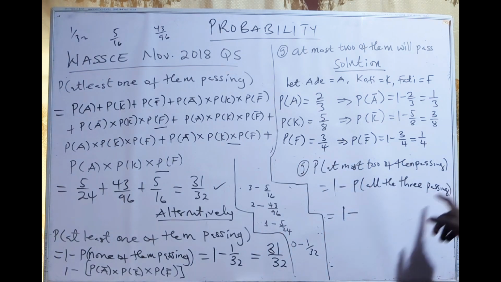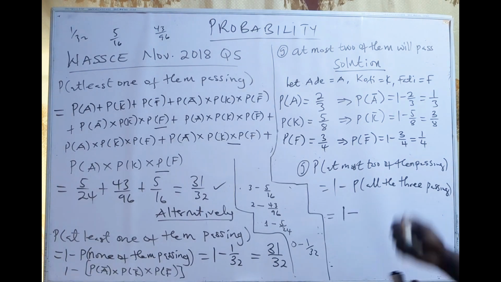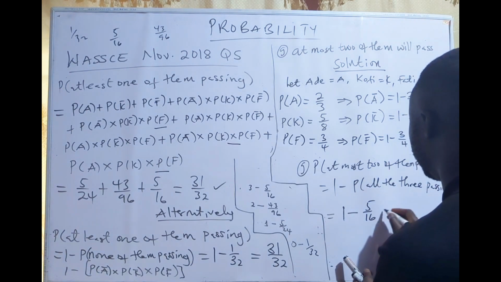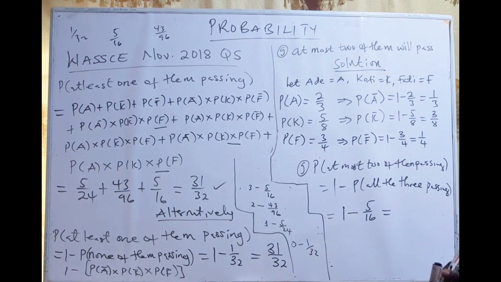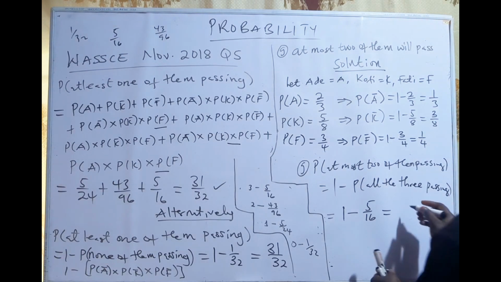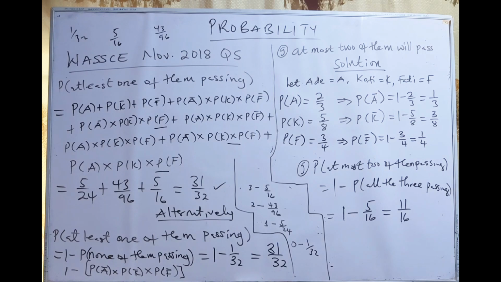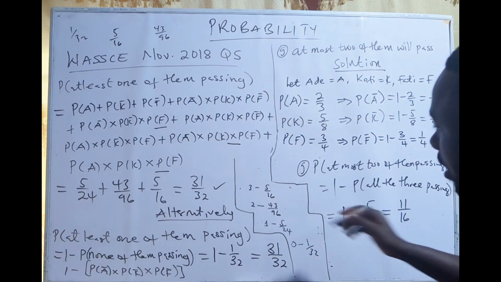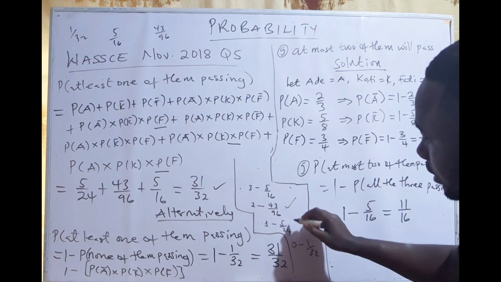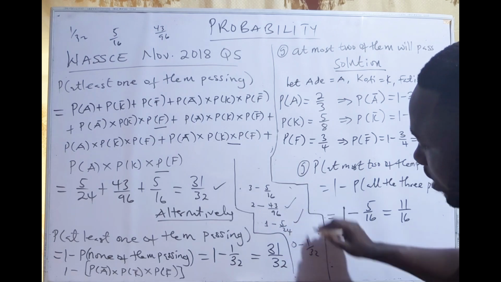So at most 2 passing can be 1 minus all the 3 passing. What is all the 3 passing? That is 5 on 16. And I think this will give us what? 16 minus 5, 11. 11 over 16. And I said that, you see, you can solve this question. Really, they say at most 2 of them passing is the same as at most 2. That is 2 will pass. So 2 or less, 1 will pass and none will pass.